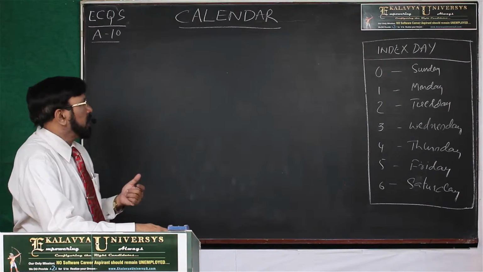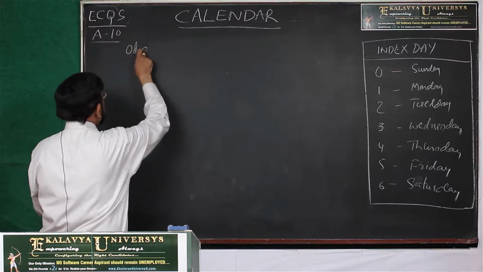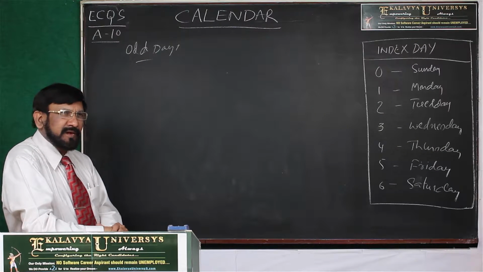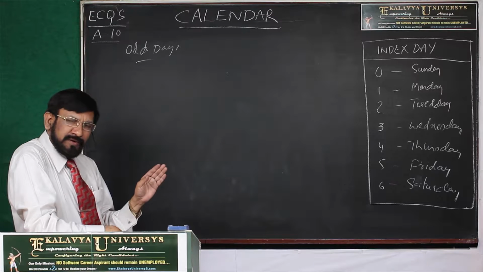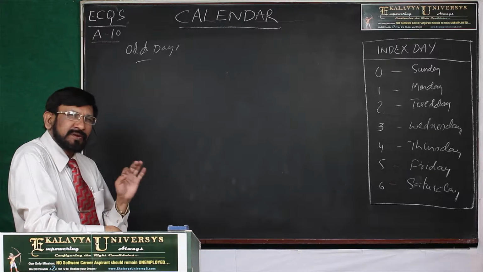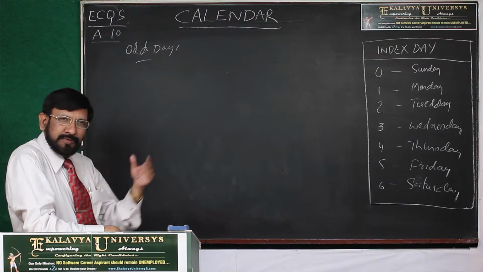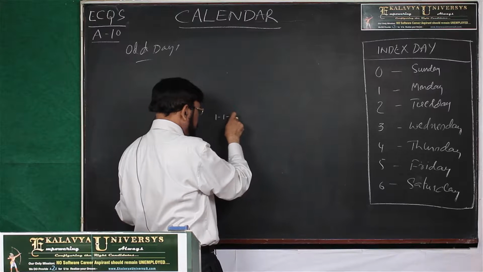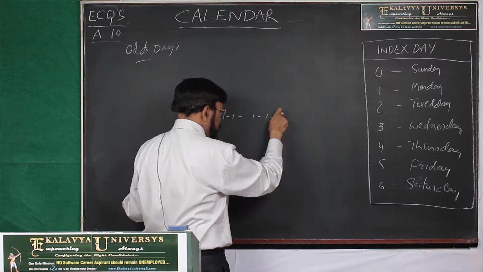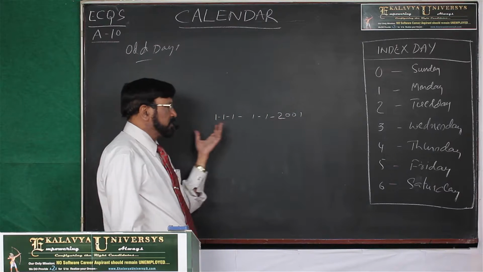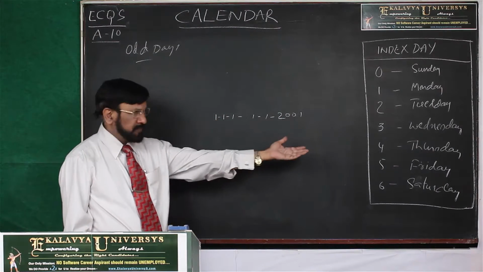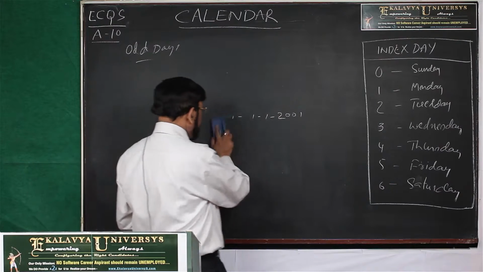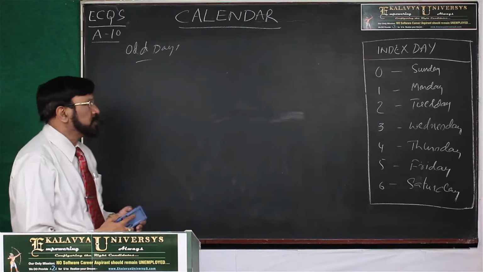Now, I have to explain about odd days, because if you understand the concept of odd days, calculating the total number of days from year 1 to the present becomes a very simplified issue. Otherwise, suppose you have to calculate the total number of days from year 1 to 2001, for 2000 years you have to find out the days. You may feel it is difficult to calculate. That's why I am explaining this odd days concept. Then this calculation will be simplified.